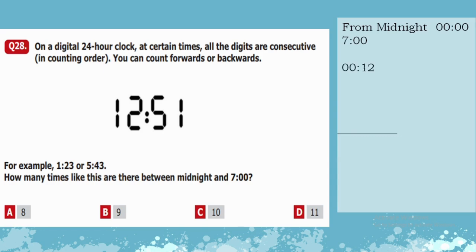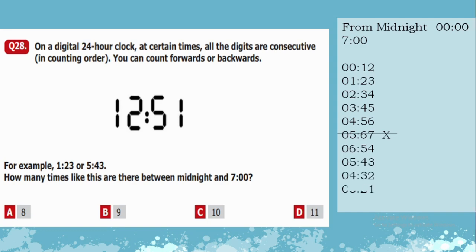So the first set of numbers is 0012. Like 012, the numbers are consecutive. Then 1, 2, 3, 2, 3, 4, 3, 4, 5, 4, 5, 6. We can't take 5, 6, 7 because obviously 67 doesn't exist on a clock, because 1 hour has 60 minutes. So that's why we will move backward now. It's 6, 5, 4, 5, 4, 3, 4, 3, 2, 3, 2, 1, and 2, 1, 0. So in this way, we found 10 sets of numbers which fall under the criteria.